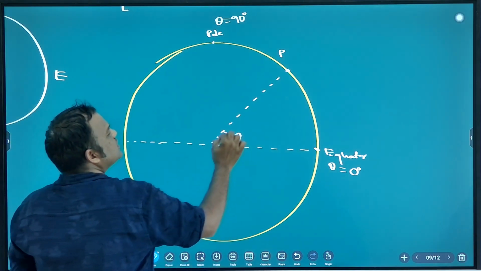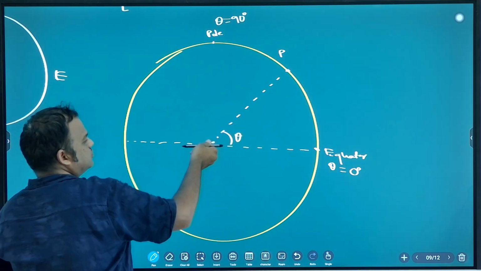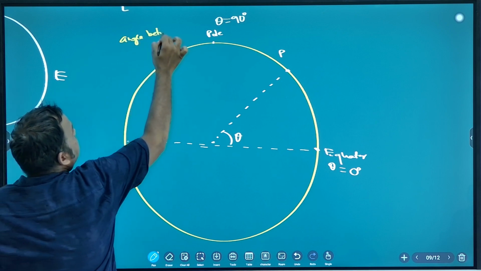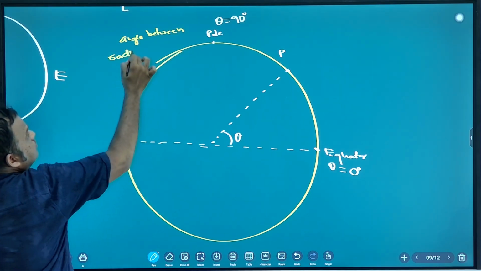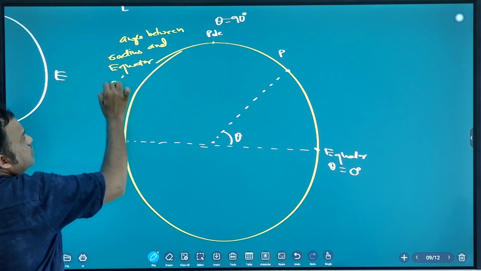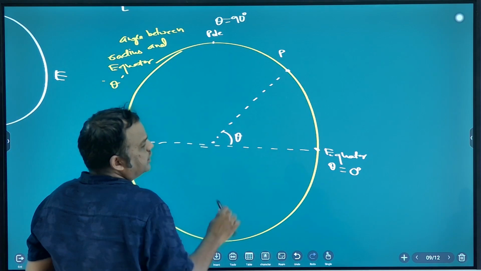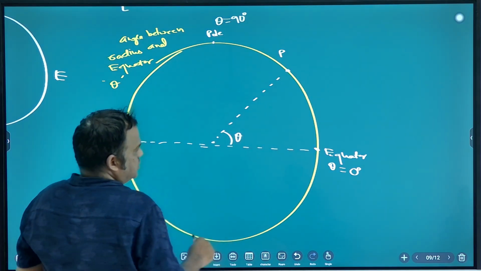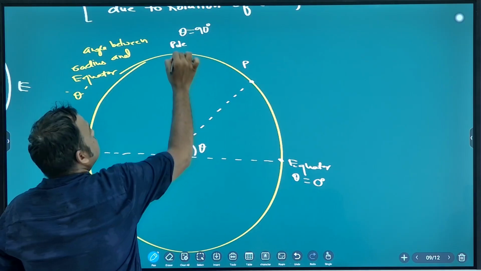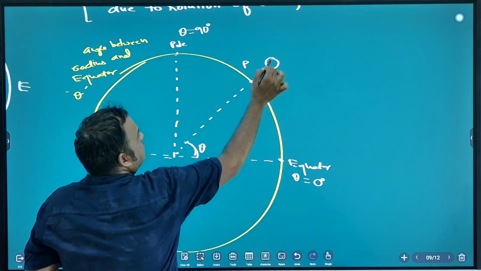So what is latitude? The angle between the radius and the equator is known as latitude. So what is latitude for the pole? 90 degree. What is latitude for the equator? 0 degree. Okay, so see, this is theta. Now suppose one person is here.